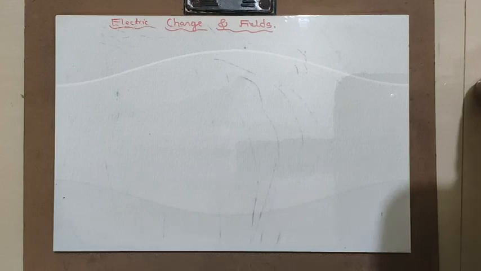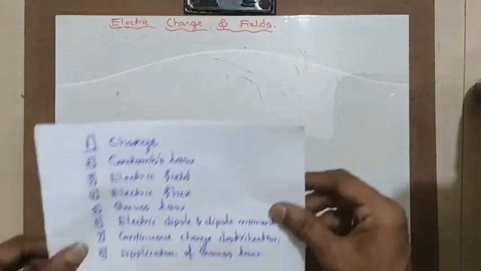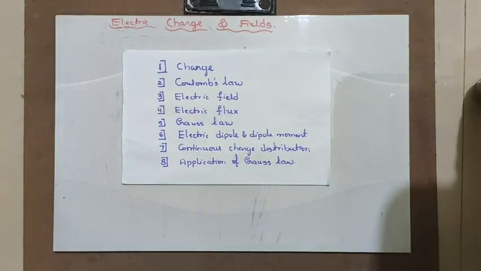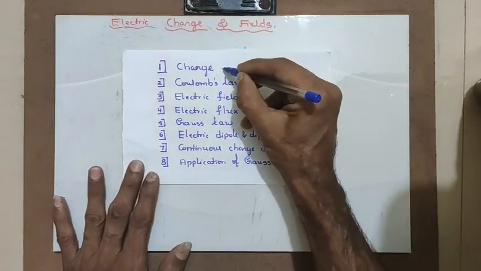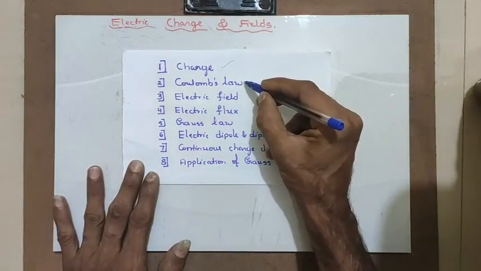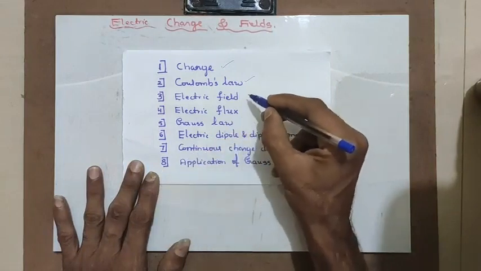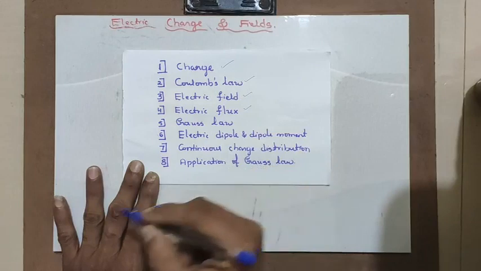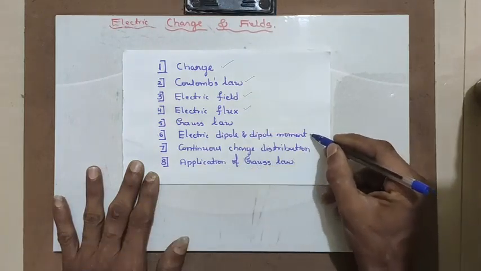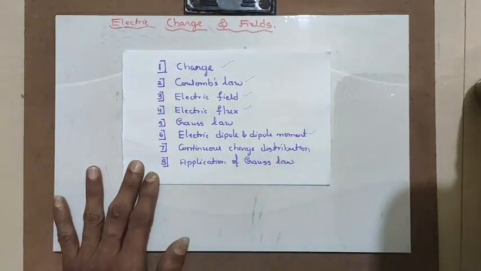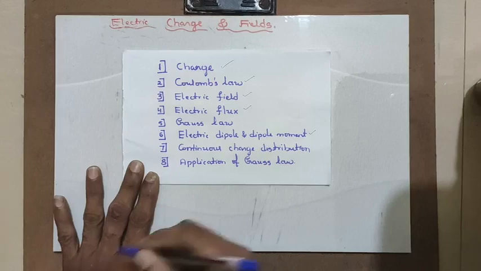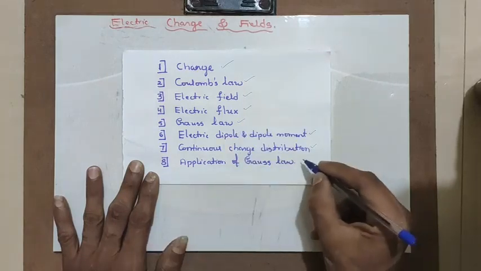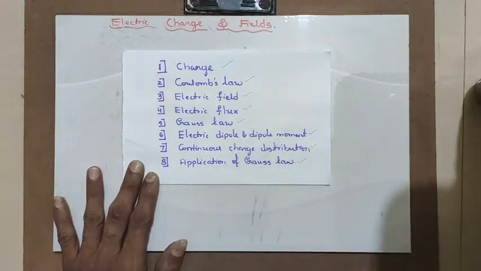For this first chapter, electric charge and fields, I will be dealing with the following points. Let us understand what a charge is, then Coulomb's law, then the concept of electric field and electric flux. And once we understand electric field and electric flux, let us concentrate on electric dipole and dipole moment, continuous charge distributions and Gauss law, and application of Gauss law. This is how the coverage will be.